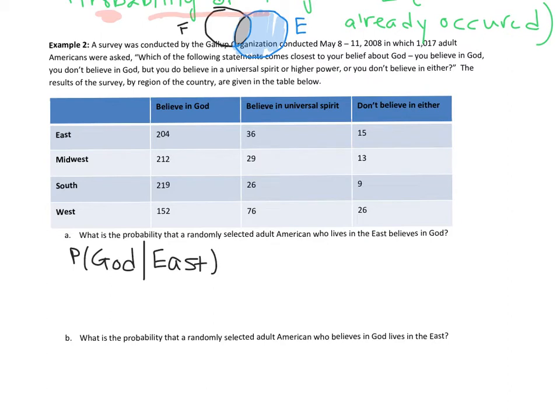So according to our formula, we count up the number of people who believe in God and live in the East, that one right there, and we divide it by our new sample space, which is people who live in the East.